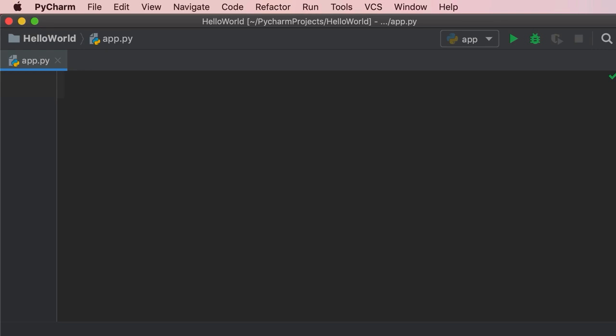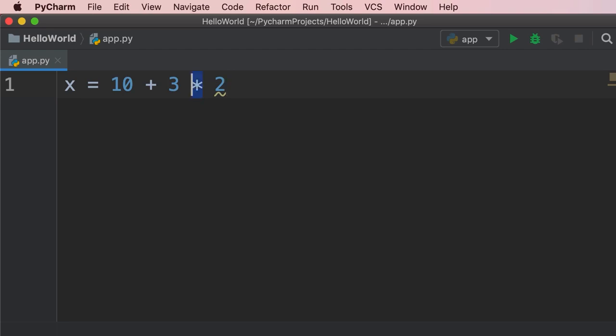All right, let me ask you a question. I'm going to declare a variable called x and set it to 10 plus 3 times 2. What do you think is the result of this expression? This is a basic math question that unfortunately a lot of people fail to answer. The answer is 16. Here's the reason. In math, we have this concept called operator precedence, and that determines the order in which these operators are applied.